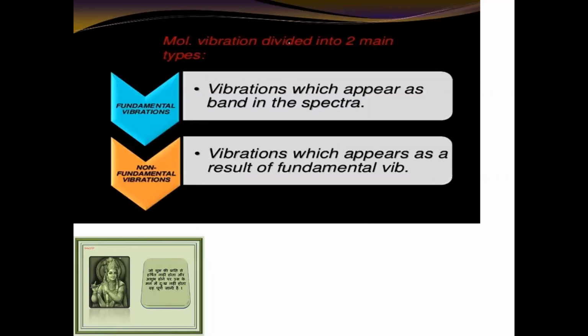Second, molecular vibration is divided into two main types: fundamental and non-fundamental. Fundamental vibration is a vibration which appears as a band in the spectrum. So if any band appears in the spectrum, you can conclude that it is a type of fundamental vibration. The remaining one is non-fundamental vibration.